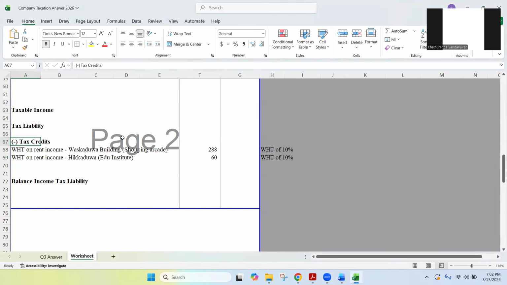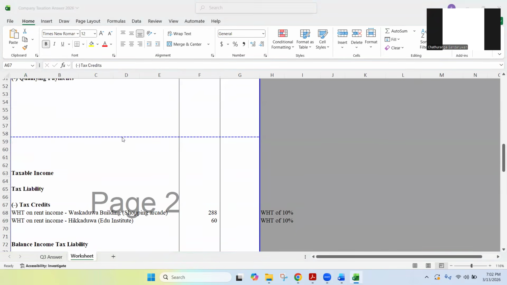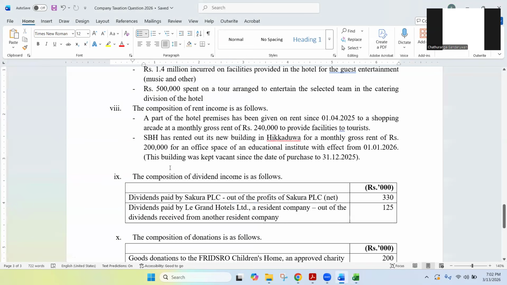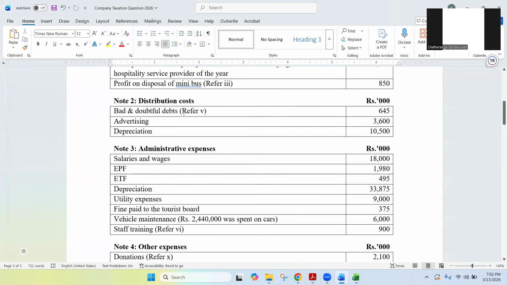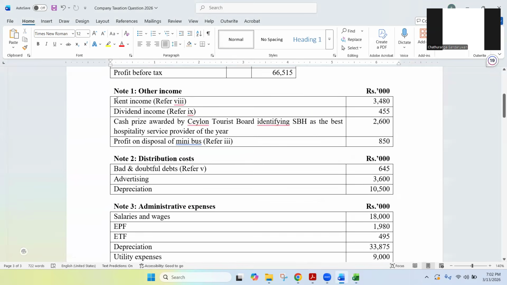So I hope that's clear. That is how you understand whether it is effectively connected to the business or not. Based on that, you can do the adjustments. So I'm going to highlight this. We are done with rent income. Okay, I'm going back to the notes. Rent income is completed.